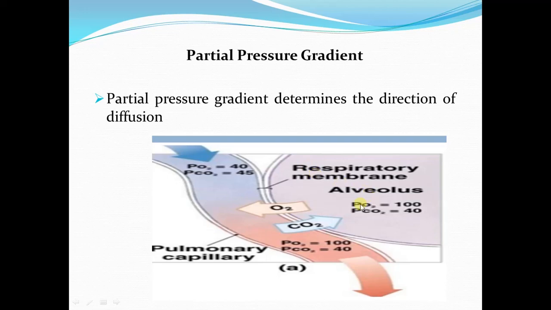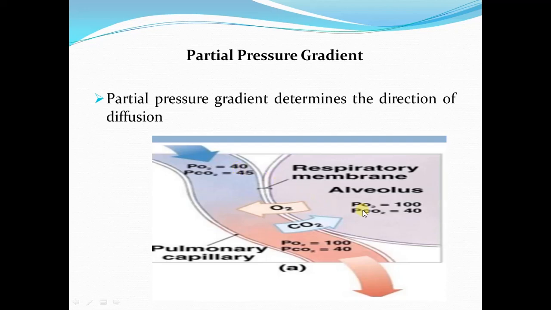So partial pressure of oxygen in the alveolar air is 100. Here it is written 100, but in your books it is given 104, so you must refer to the values in the textbook. So partial pressure of oxygen in the alveolar air is 104 millimeter of mercury, while partial pressure of oxygen in the pulmonary capillary blood is only 40 millimeter of mercury, because this is deoxygenated blood.